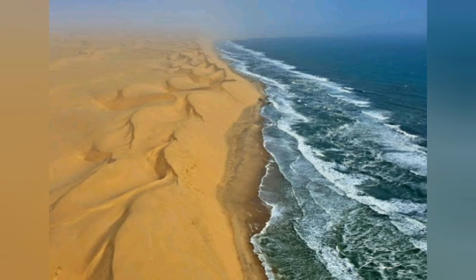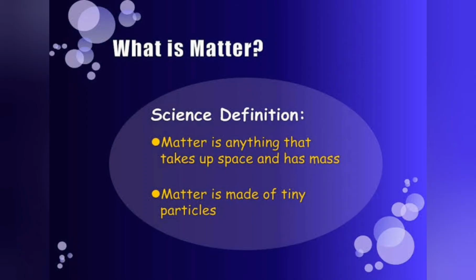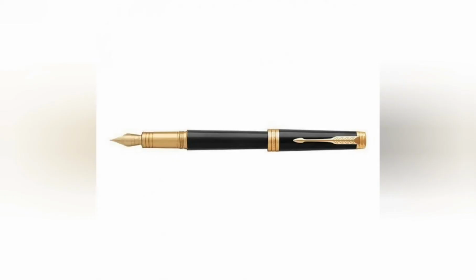These substances are made up of matter. Anything that occupies space and has mass, that is, mass means weight, is called matter. For example, take a pen. The pen occupies space and it has weight, so it is a matter.